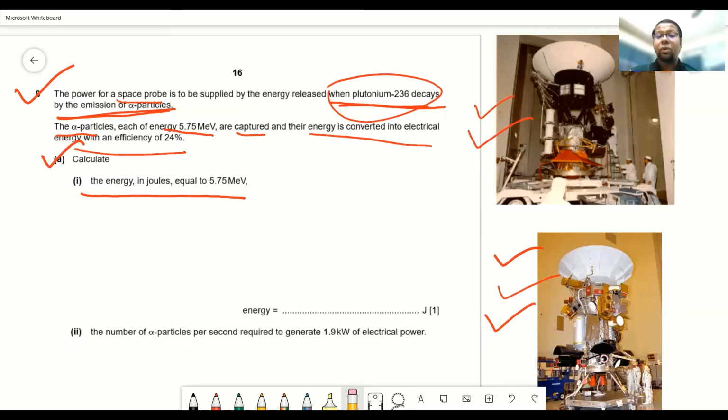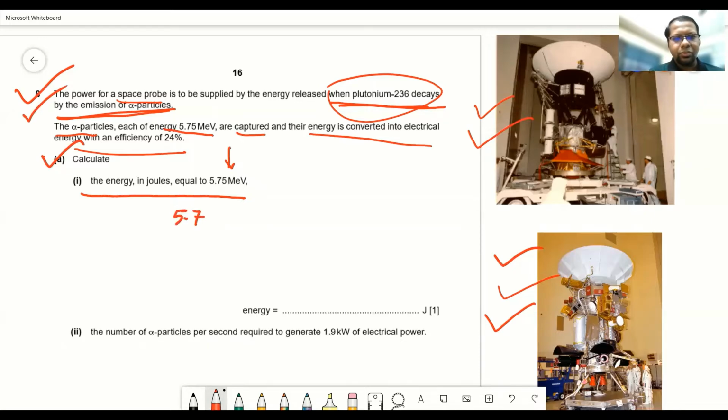So for easy use of those values, we convert them into electron volt, which is comparatively easier for us to use. You also know about mega electron volt. This mega is actually a prefix. You have studied these prefixes in your AS level, like mega, giga, peta, milli, nano, centi. So we need to convert this mega electron volt into joule.